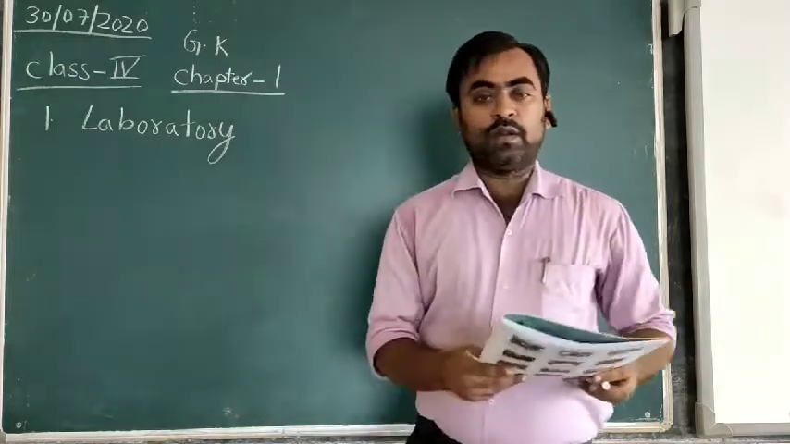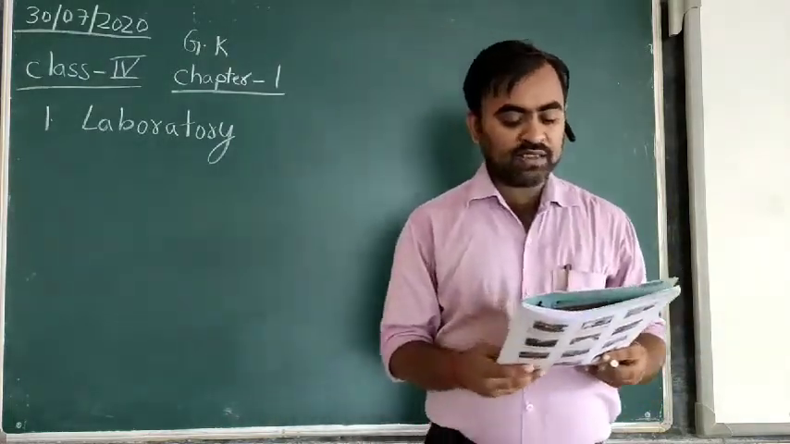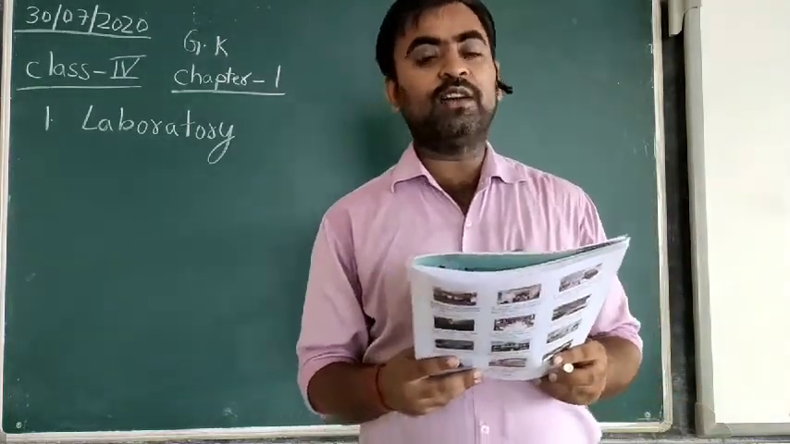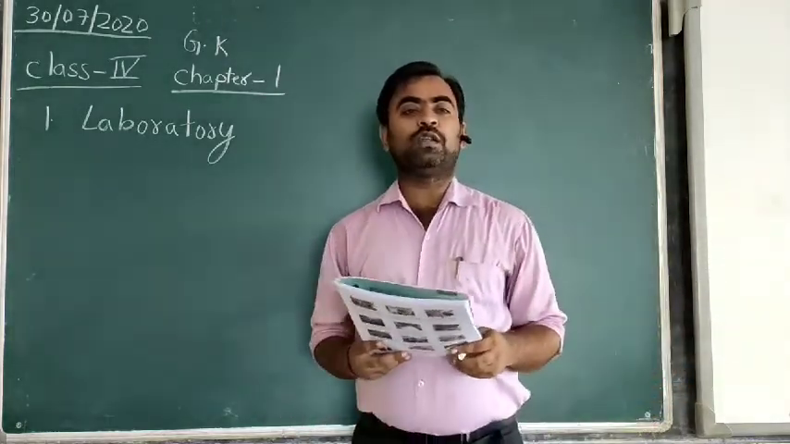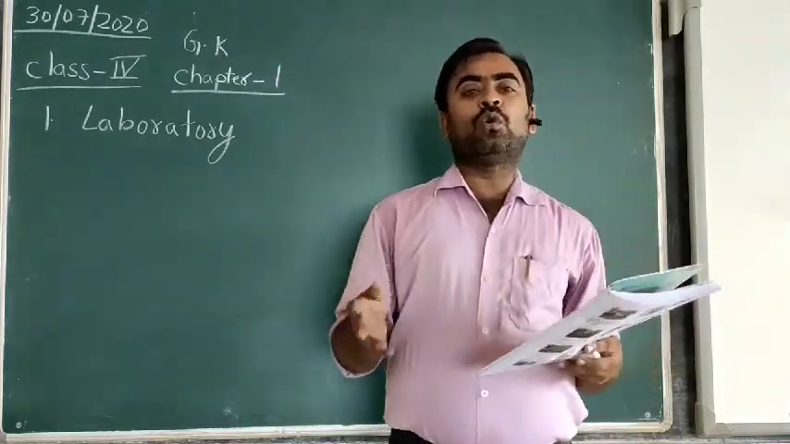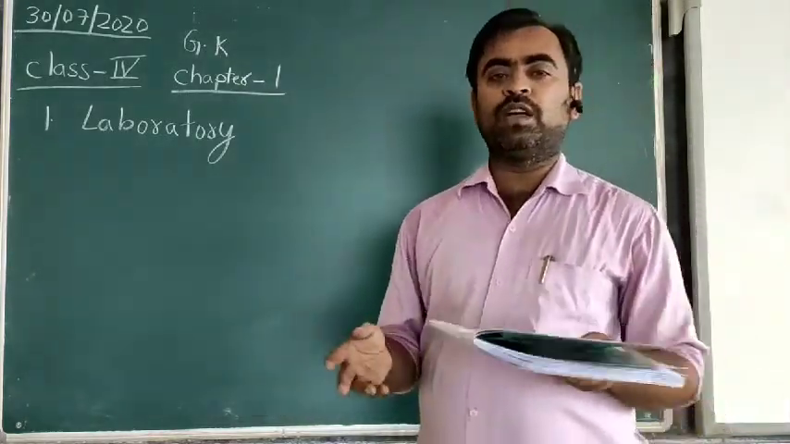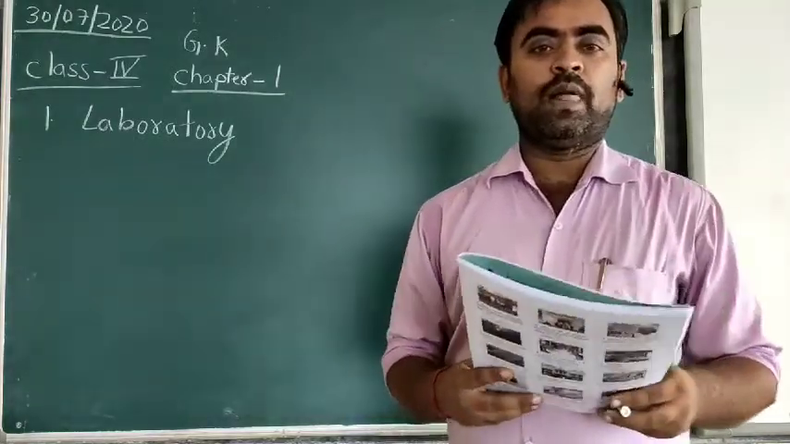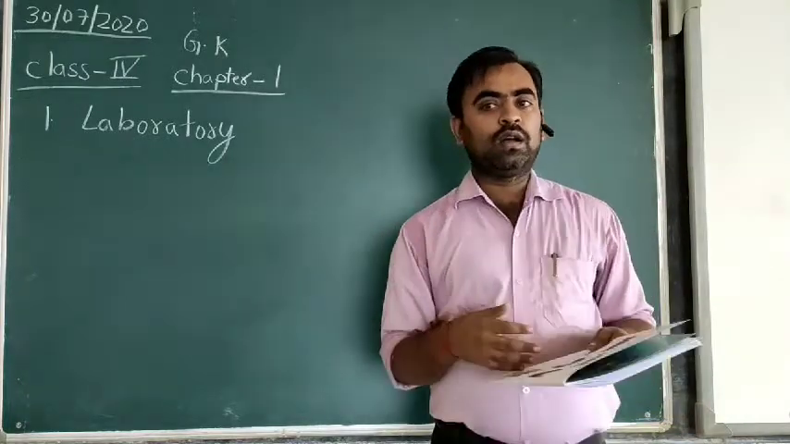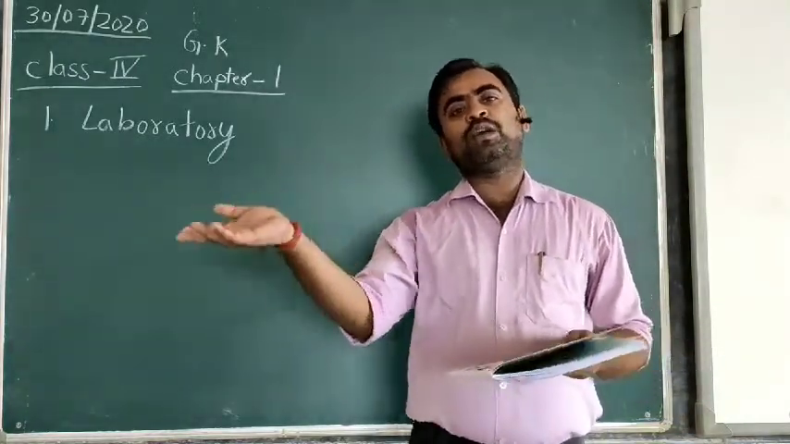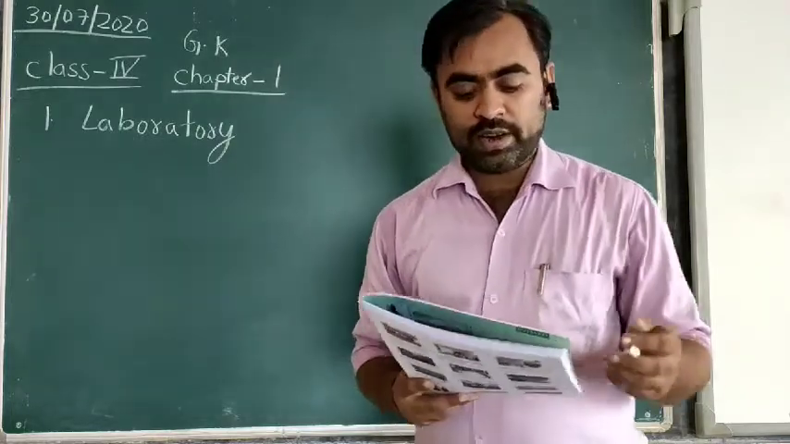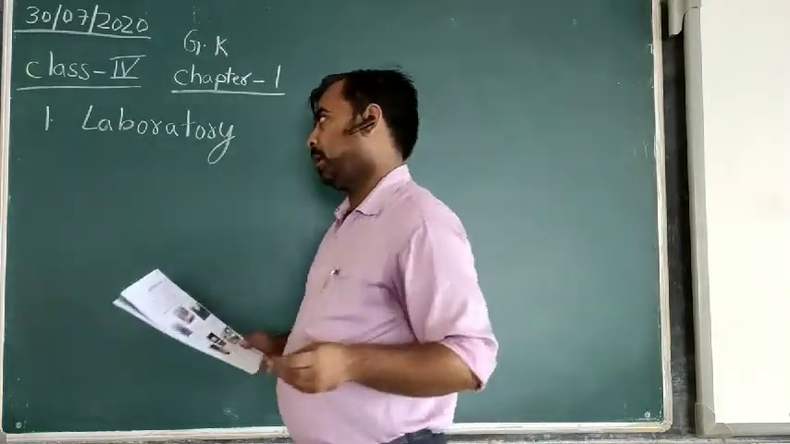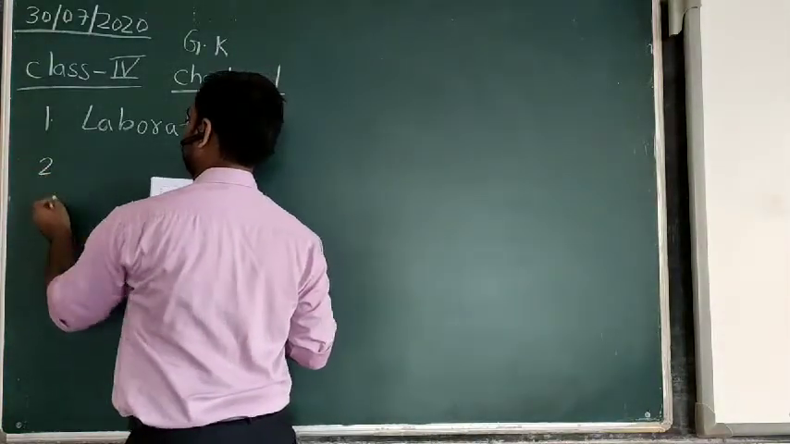Now move to the second one: a place where books and newspapers are kept to read or borrow. It is the place from where you can go and take any book. You can read it or borrow it for a few days, and once you have completed reading the book, you can return it and borrow another book. So it is the place called library. The second answer is library.